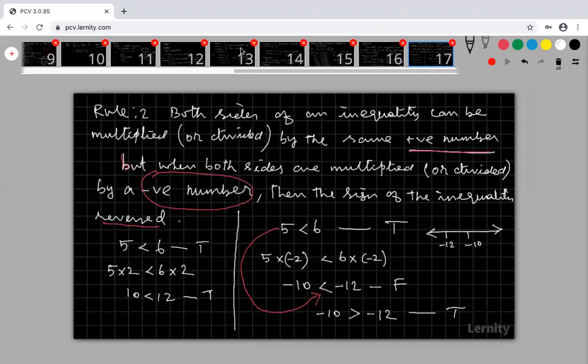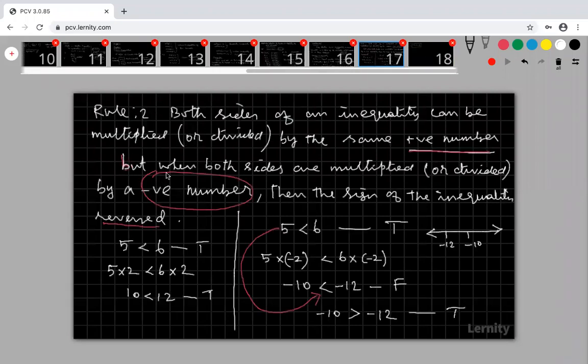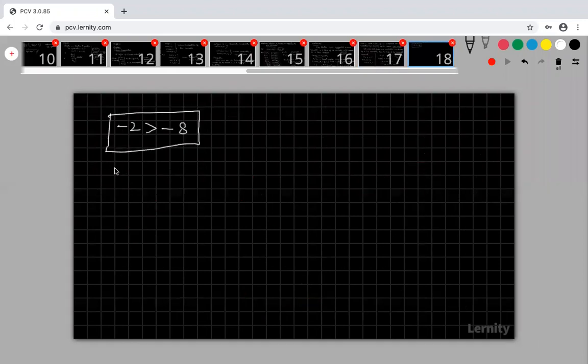Harish, look at that, I am coming to your point. Minus 2 greater than minus 8. Now you apply rule 2. What is my rule 2? When both the sides are multiplied by a negative number. Now multiply by some negative number, I am going to multiply by minus 1 both the sides. What happened here? 2.